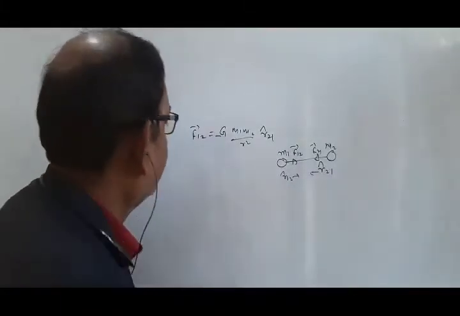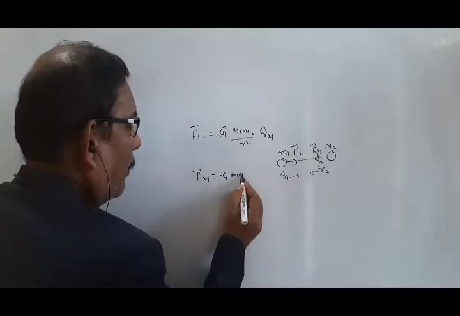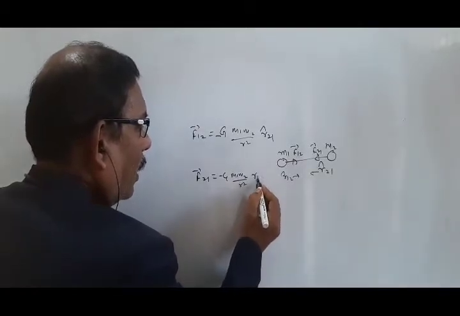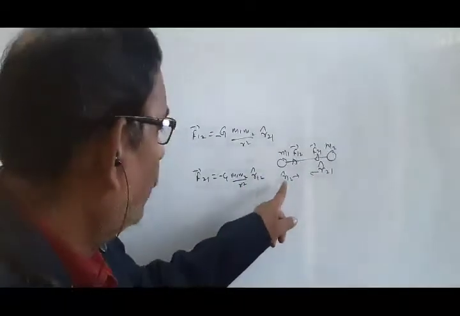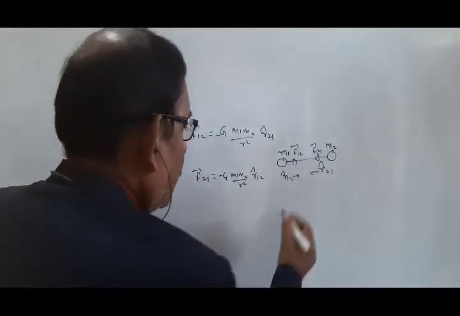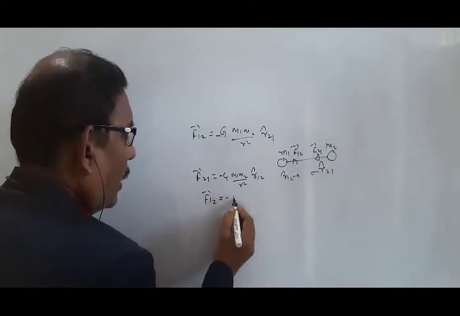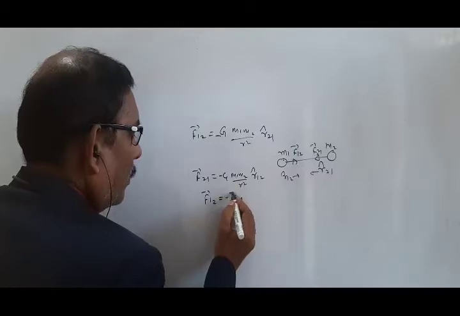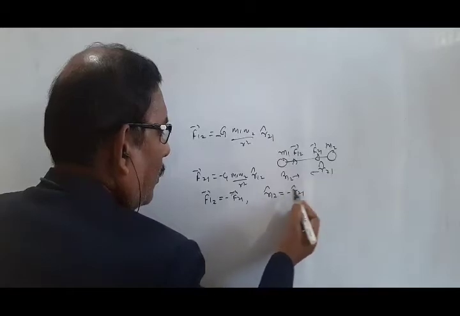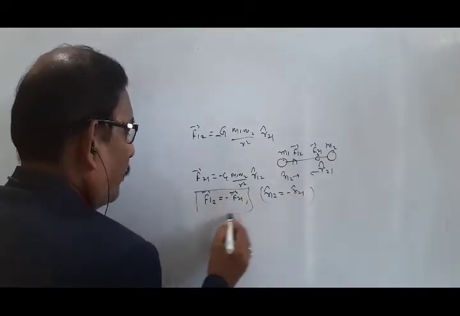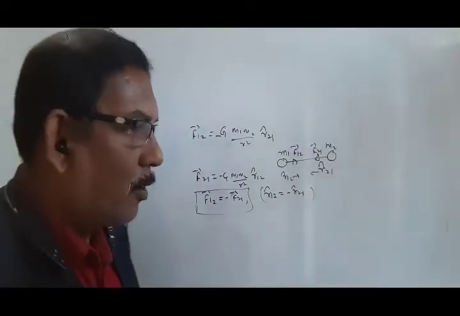Similarly, F21 is minus G m1 m2 by r square times r12. The same case is here. F21 is opposite to the unit vector r12. It is already indicated in this diagram. So here F12 is equal to minus F21. Already I mentioned this. So the forces of attraction between two bodies are equal and opposite in direction.